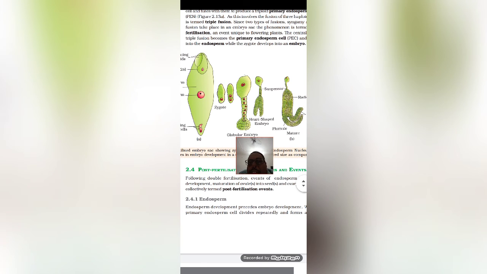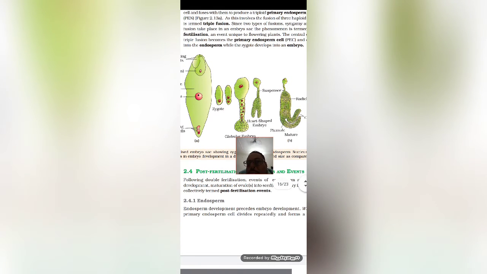So if you see here in this diagram, the diagram is very clear. You can see different structures there. You must understand one thing: what they have drawn in this diagram was done in experimental plants, and the plant which they used to study this embryogenesis is Arabidopsis thaliana. This is a plant which comes under the mustard family. So they used this, and after studying this, they saw the embryogenesis in different plants, in monocot, dicot, like that.